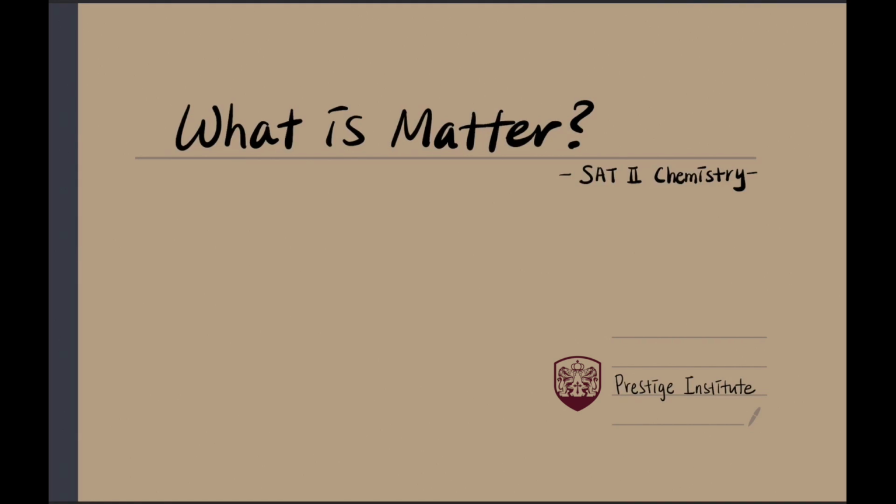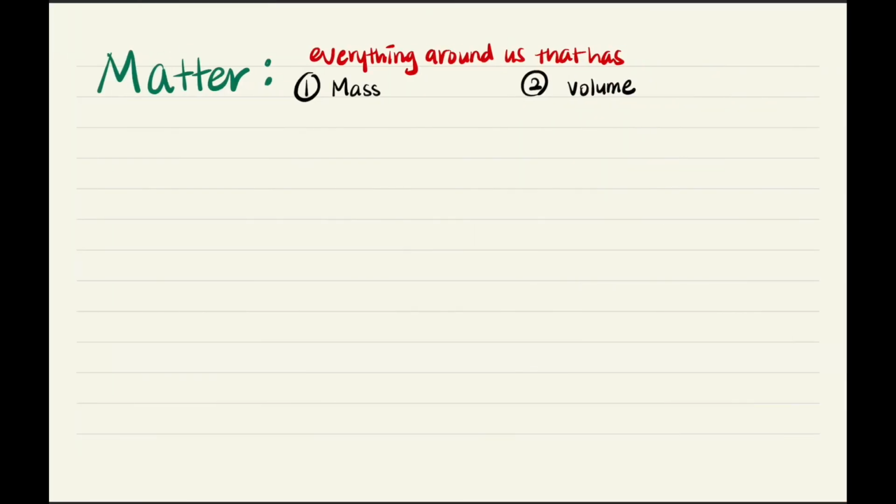Today I'm going to talk about matter, which is one of the most essential topics of SAT 2 chemistry. So what is matter? Matter is everything around us that has mass and volume. Mass can be defined as the amount of matter that something is made up of, and volume can be defined as the amount of space that's taken up by an object.